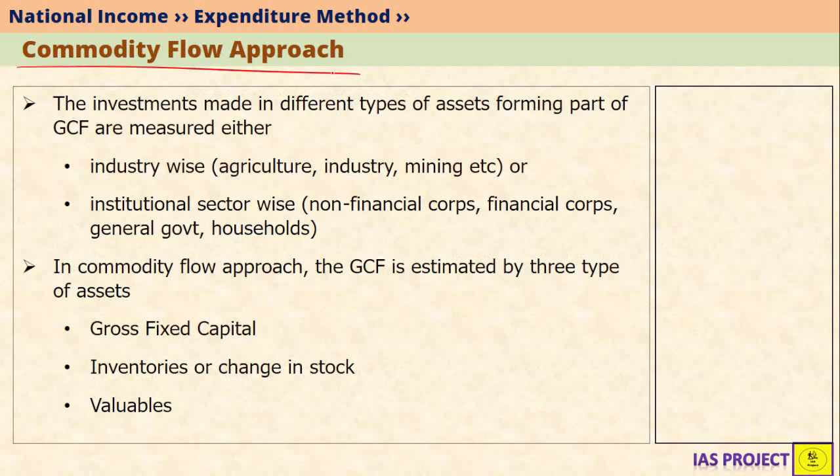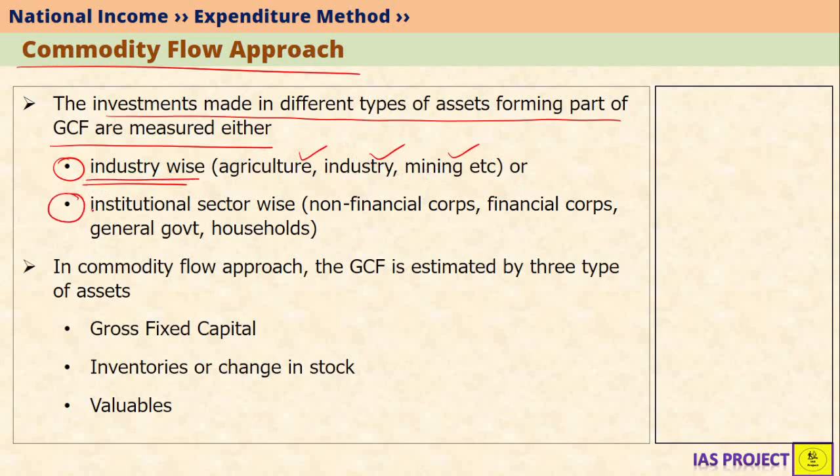Let's look at what commodity flow approach is. Investments made in different types of assets forming part of GCF are measured in two ways. That is, you can measure industry wise. For example, what is the investment in agriculture industry? What is the investment in industry? What is the investment in mining? You simply add it all up and you get industry wise GCF.